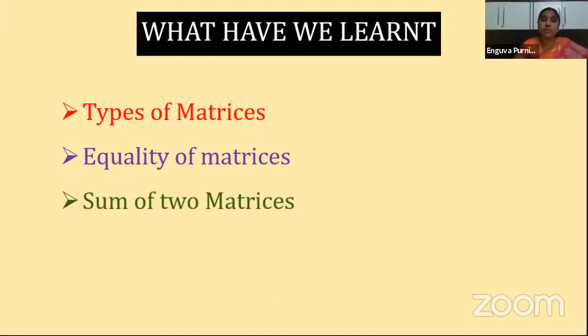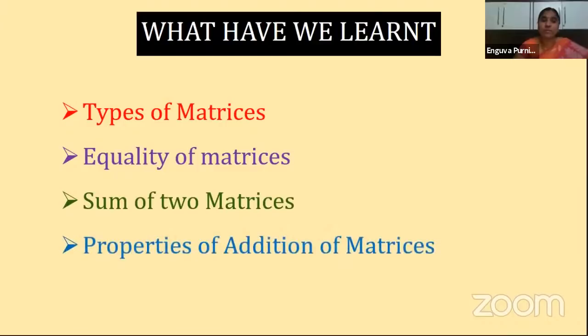Next one is what? Sum of two matrices. When can you add any two matrices? When they are of the same order, and the corresponding elements of the two matrices should be added. Clear? The resultant matrix also has the same order as the two given matrices. Next one is what? Properties of addition of matrices. We have discussed a few properties: the commutative property, associative property, additive identity, and additive inverse.